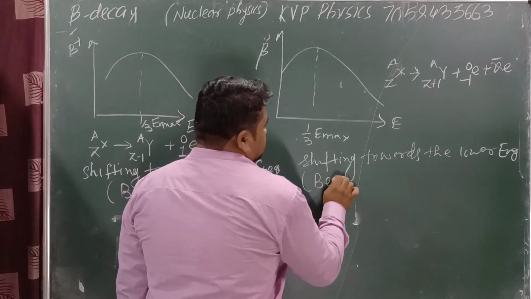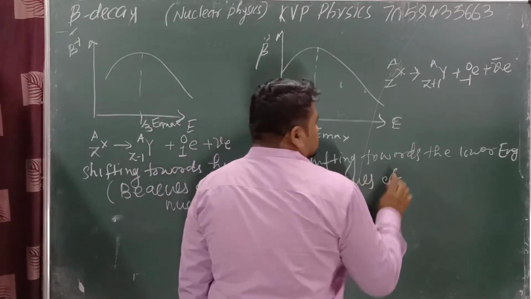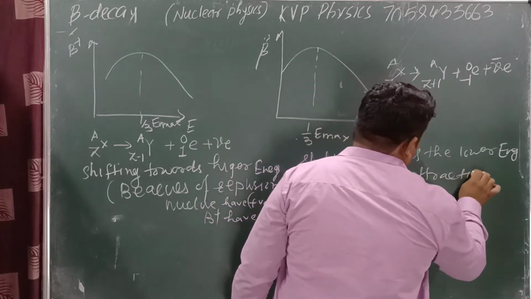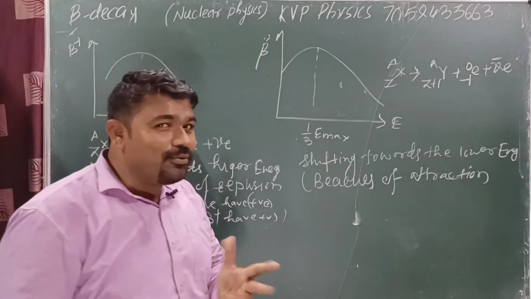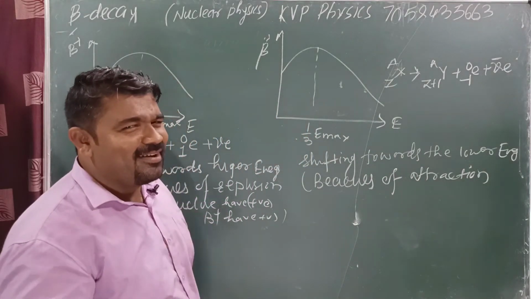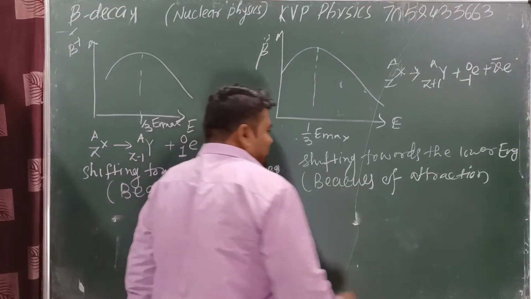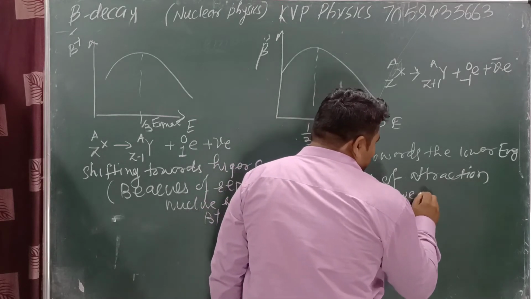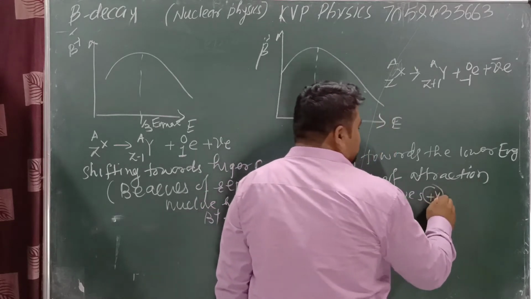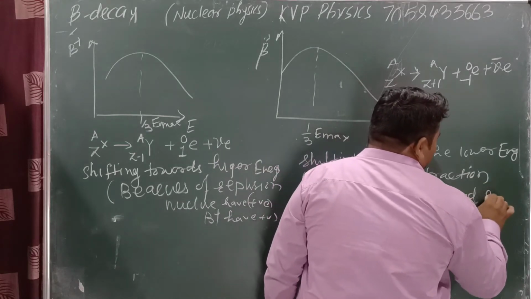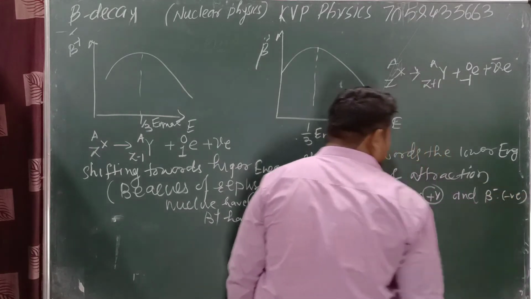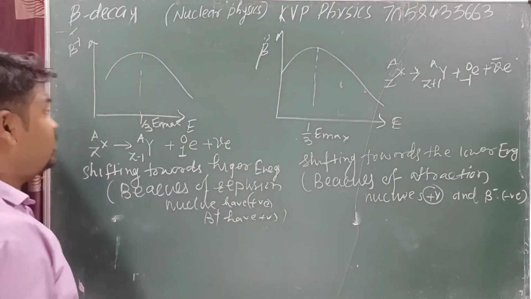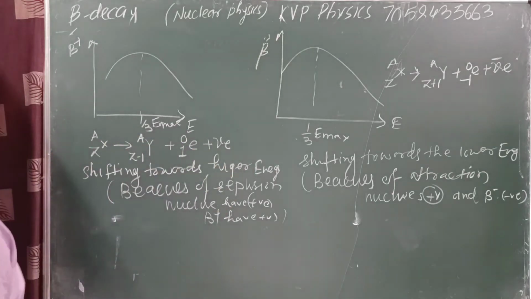Here, because of attraction. Attraction happens in which case? Like or unlike, always unlike. Nucleus is positive, and here beta minus is negative. So the attraction will take place. Attraction: energy shifting toward the lower value. Here is a repulsion: energy shifting toward the high value.